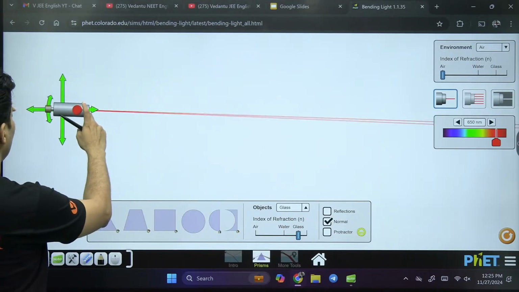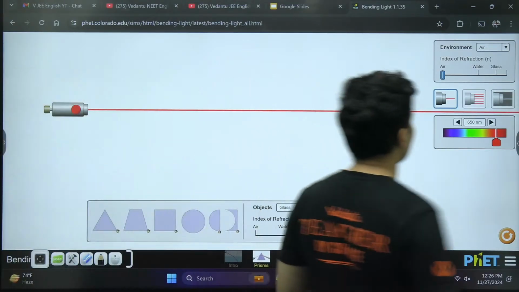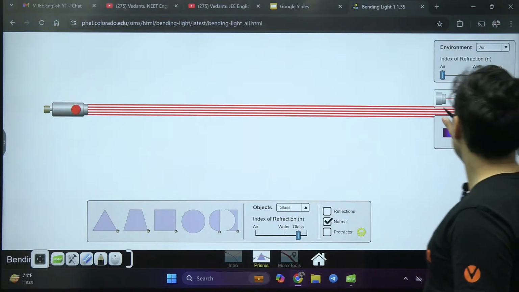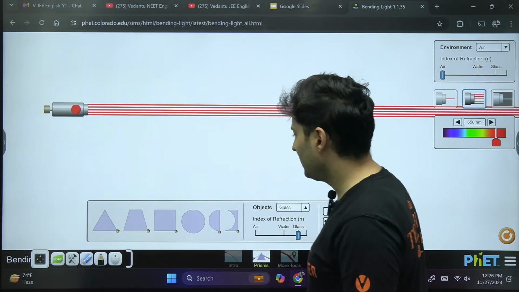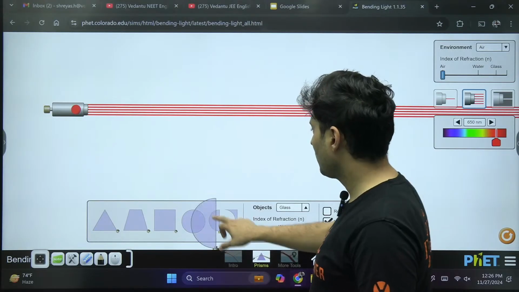What exactly might be happening? So let's say a beam of light, and let's use a simple convex lens over here.